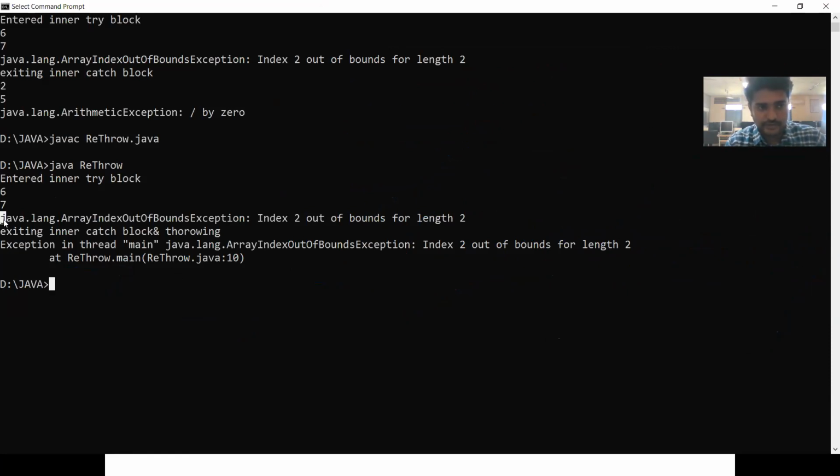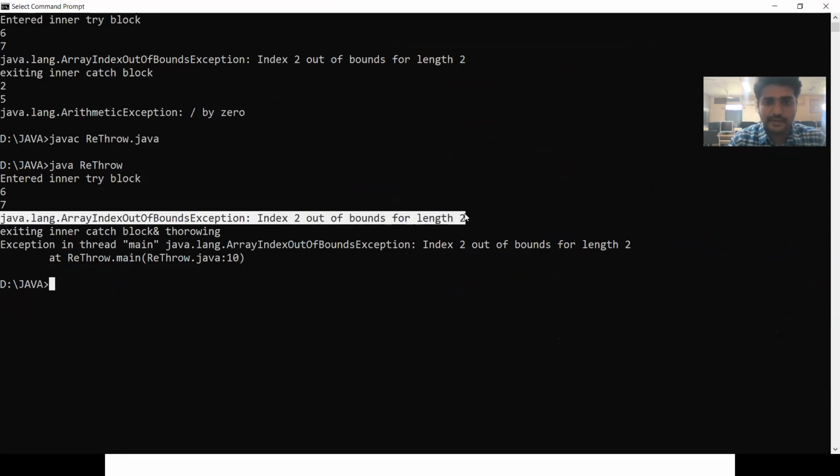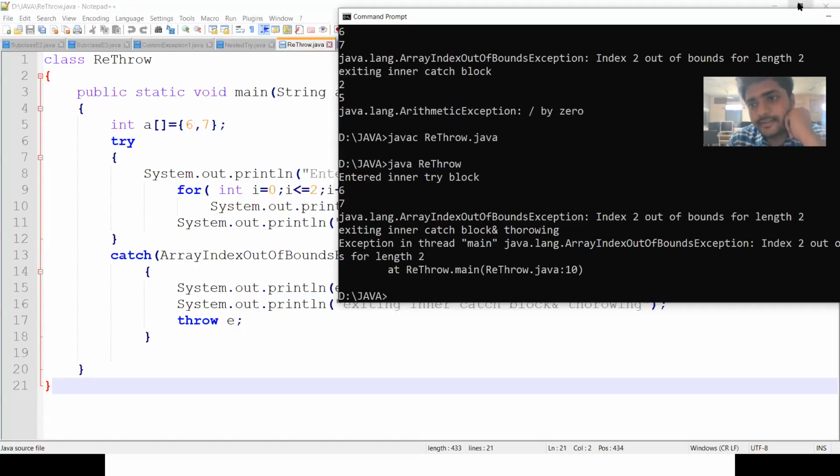Same here, the same thing is printed. So we are handling that exception. Even though we are handling that exception, we are going to rethrow the exception. There are some situations where we have to rethrow exceptions, so there is a concept of rethrowing also. This is how we can rethrow the exception.